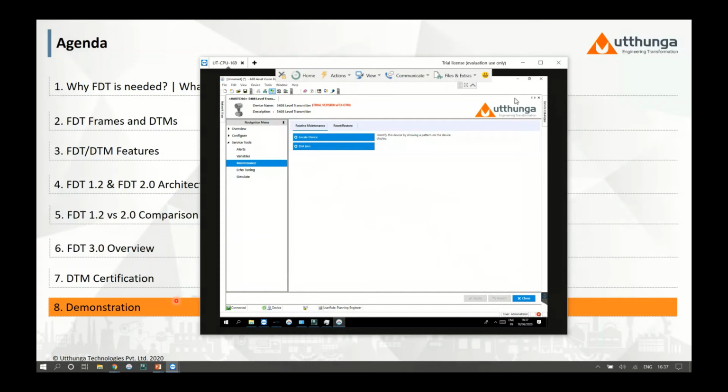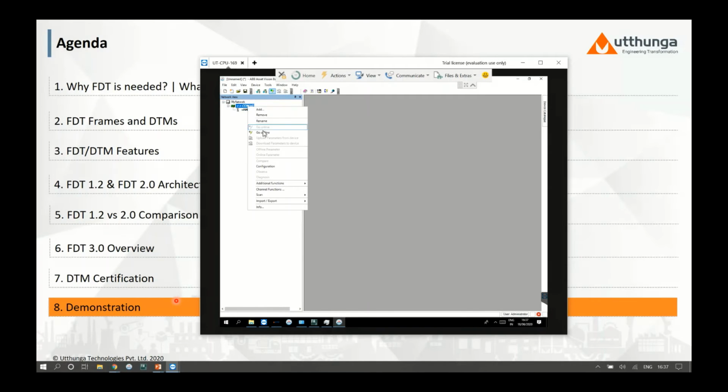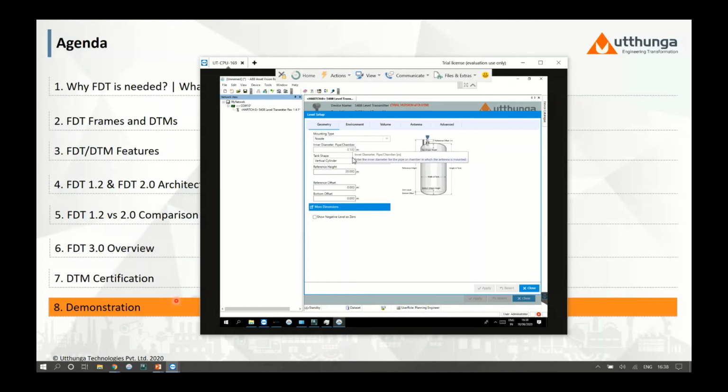So for that, let me close this online screen. And let me walk you through some of the offline features. For that, let me disconnect this and launch the offline screen. So generally, the offline screen will have the default configuration for a specific device. You can observe that we have changed it to a different type, the tank type and the mounting type. Maybe the default configuration is also the same for this, so it remains the same. However, if you look at this, it is different. So whatever we are having in the offline will be having the default configuration.